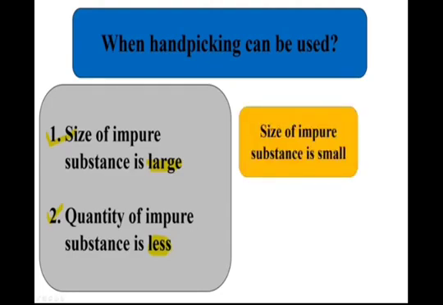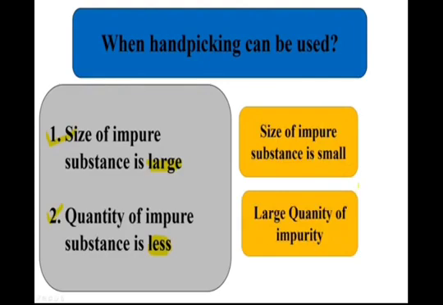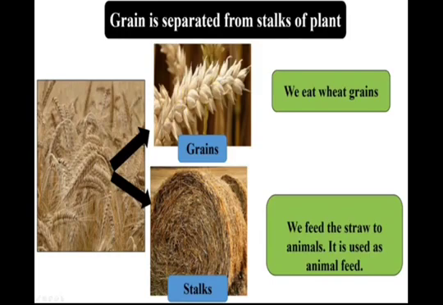If the size of the impure substance is small or if a large quantity of impurity is present, is this method possible? No. This method is not possible in these two cases. Only in the first two cases is handpicking possible. Children, now look here.